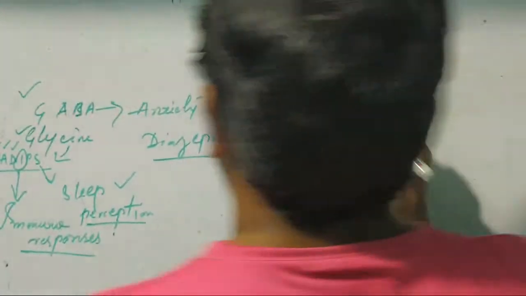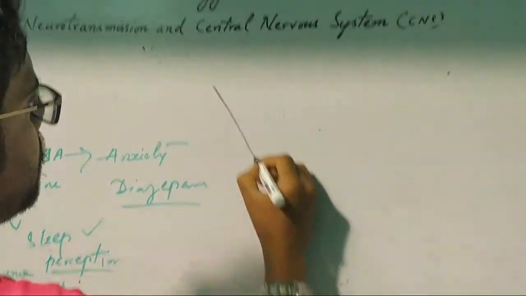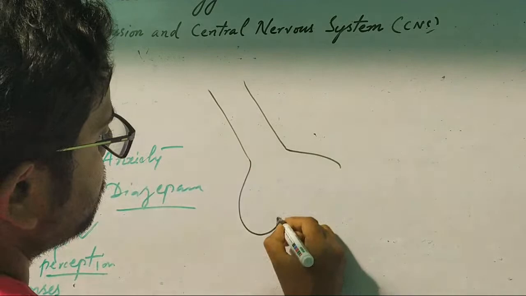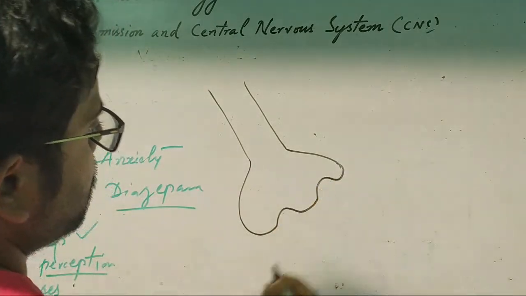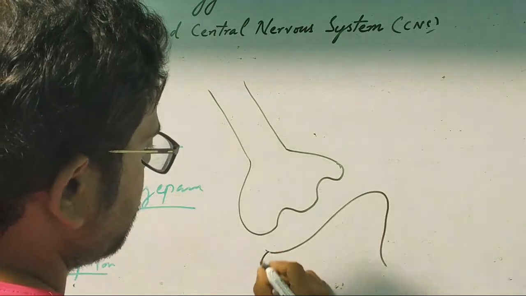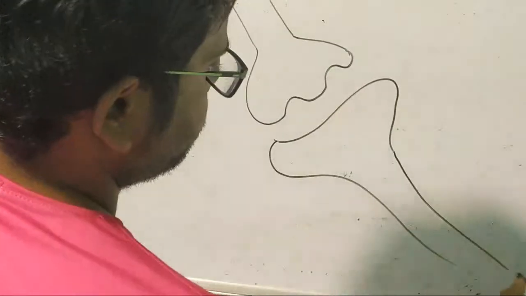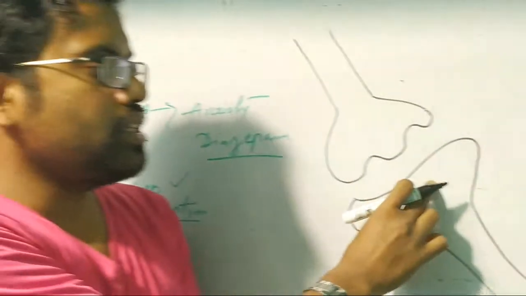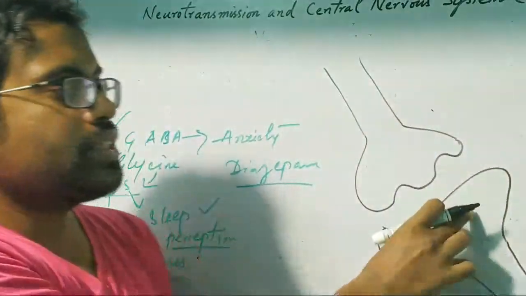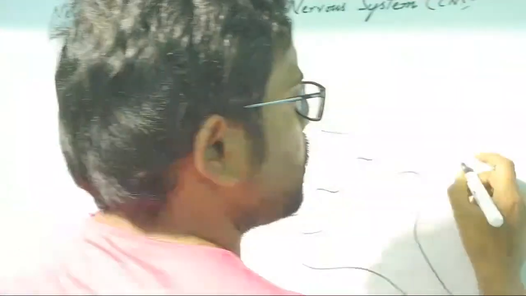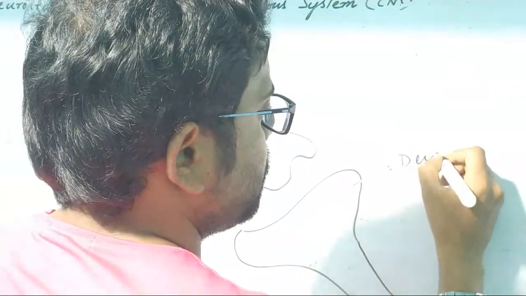So how is it working? Now I will show you. Here this is the presynaptic nerve, and this is the postsynaptic nerve. What is this actually? You may have a question. In the postsynaptic nerve, this is actually a dendrite or axon, but mostly dendrite.